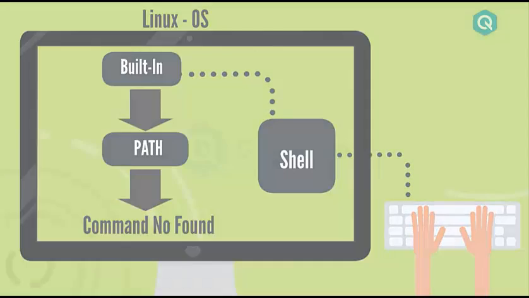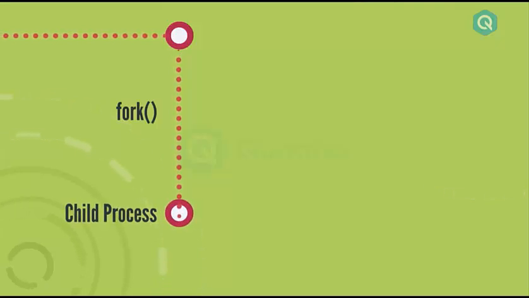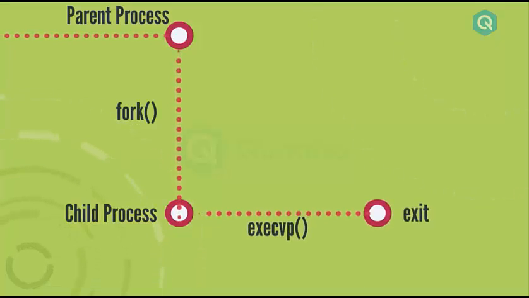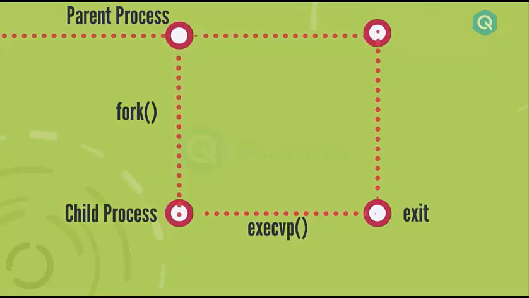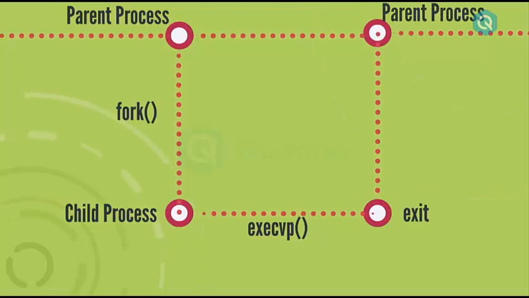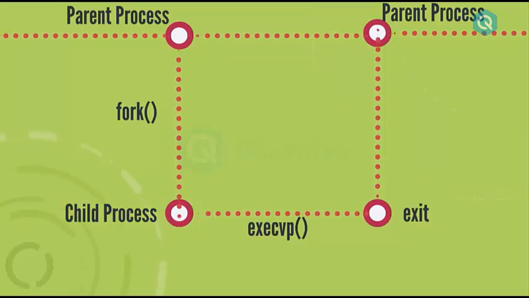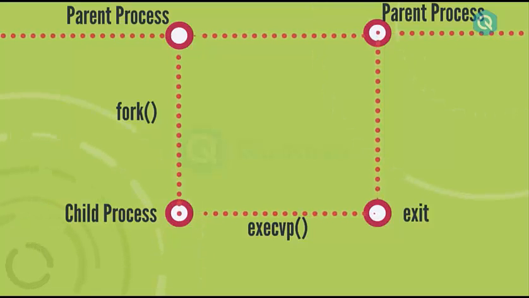It calls a function known as fork, which creates a copy of the shell itself and then replaces it with the program which is being executed. The new process is now called a child process. The process from which it is created is called a parent process. Once the execution of the child process gets completed, it returns the result to the parent process and terminates itself. The parent shell shows the result to the user and is again ready to accept any other command.